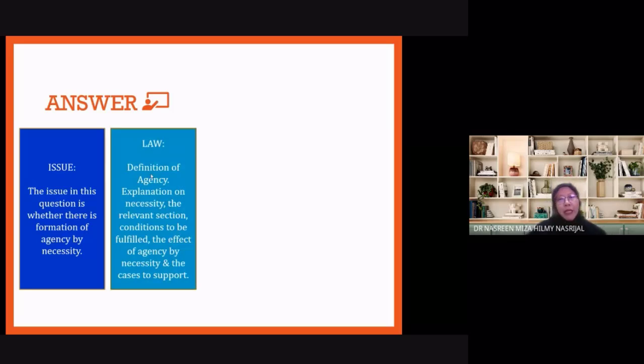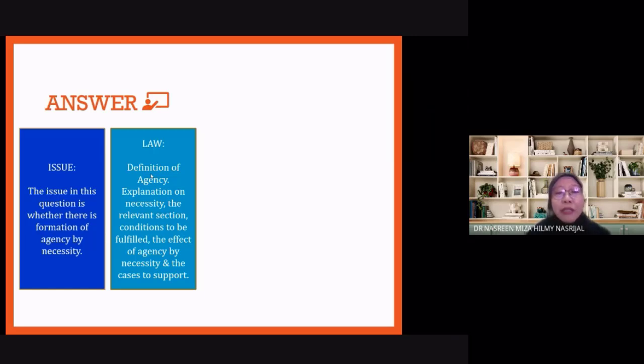Now for the next paragraph, you must explain the points of law. How do you explain the points of law? Of course, you always start with a definition. Definition of what? The question is on agency, so of course the definition of agency. Section 135 of the Contracts Act defines an agency as a contractual relationship between the principal and the agent, whereby the agent represents the principal in whatever dealings with the third party on behalf of his principal.